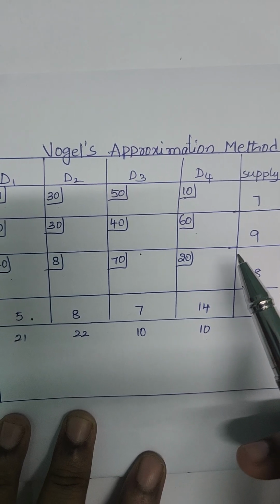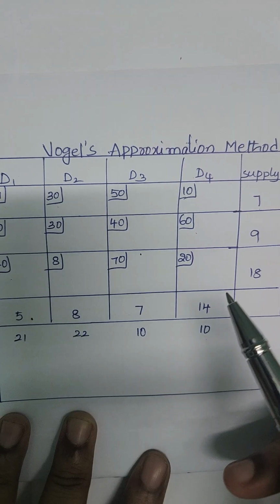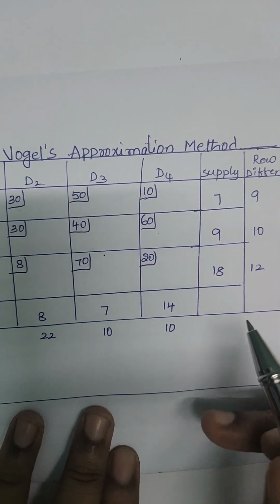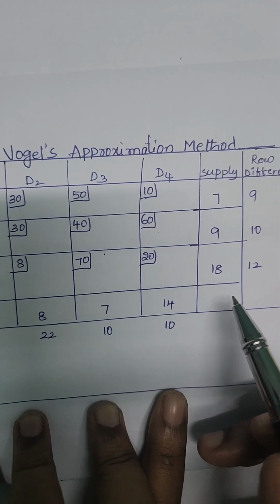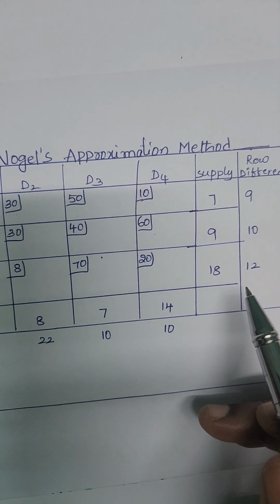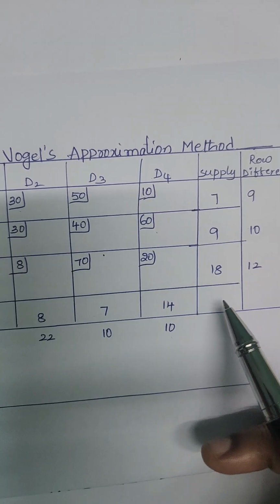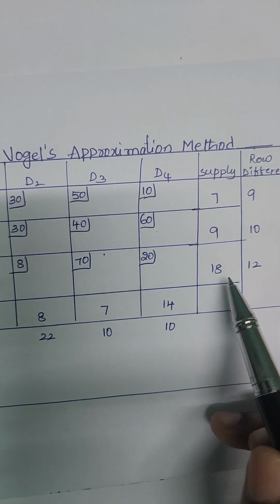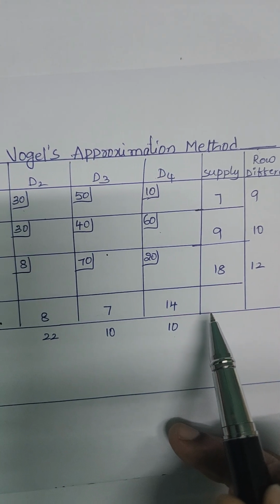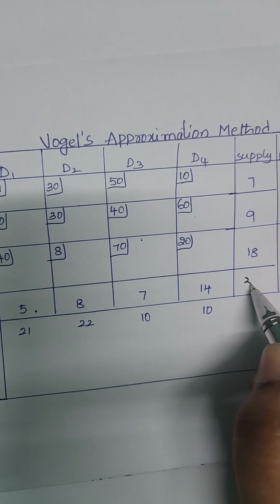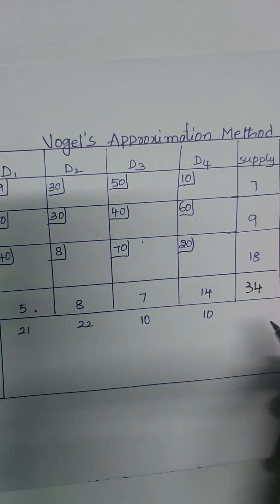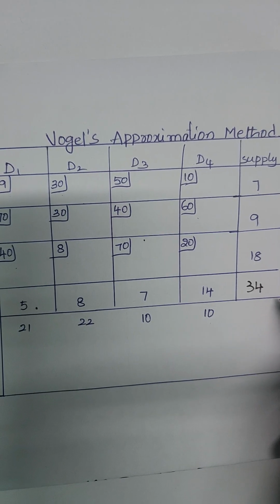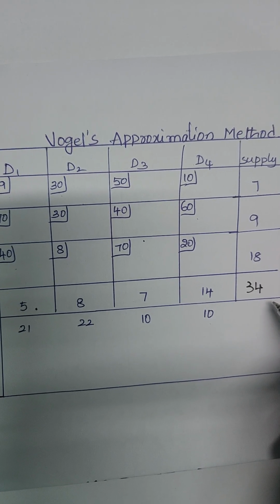For this we will use Vogel's approximation method, which is also called the penalty method. Before starting this problem, first we need to check the rim condition. The rim condition is that the total supply must be equal to the total demand. Here the total supply is 34 and the total demand is also 34. So this problem satisfies the rim condition. If a transportation problem satisfies the rim condition, then it is a balanced transportation problem. Now we can solve this problem.